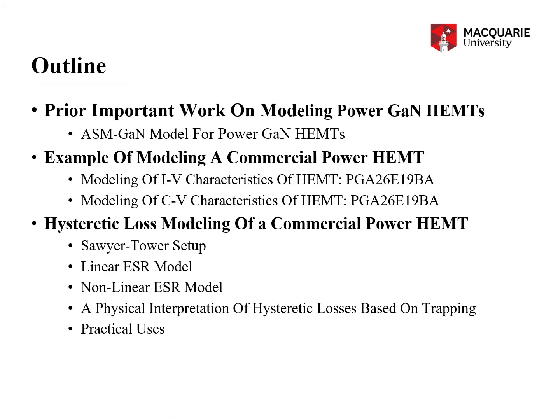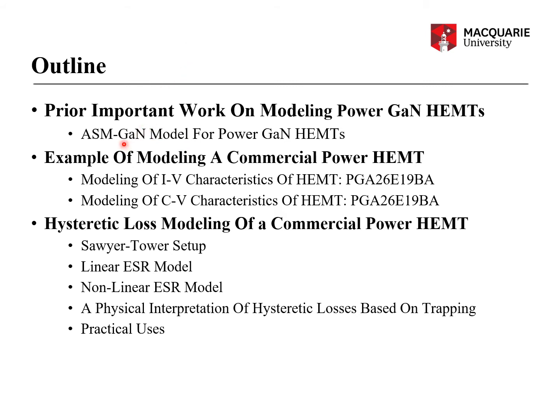So following is the outline of this presentation. First, I will go through prior important work on modeling of power GaN HEMTs, in which I will discuss in short how the process agnostic version of ASM GaN compact model works, and what is the model topology, and which things have been modeled in that Verilog-A code.